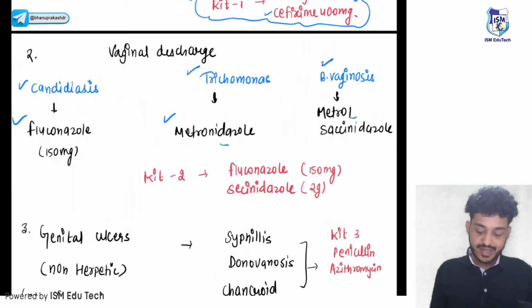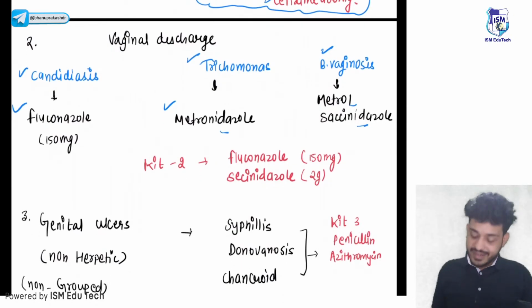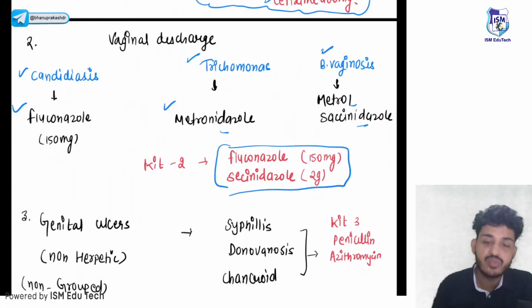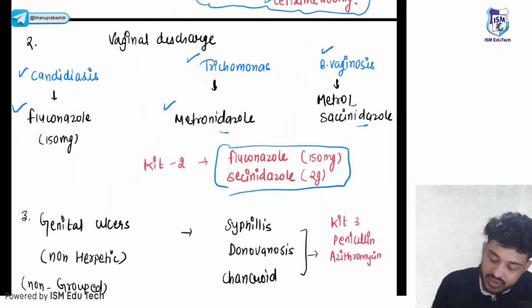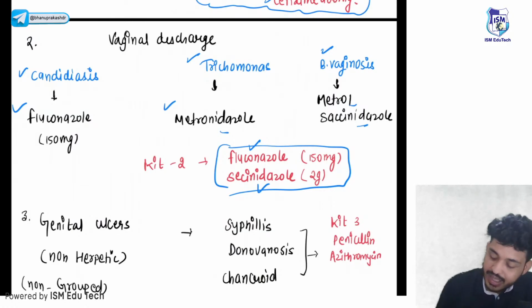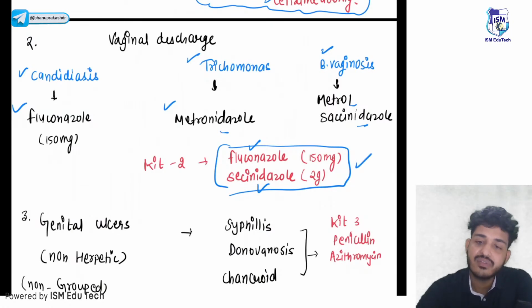Metronidazole or secnidazole. So if I give fluconazole along with secnidazole, fluconazole is an antifungal drug and secnidazole is like metronidazole, an anti-amoebic drug. If I combine both drugs, that is a kind of fixed drug combination.